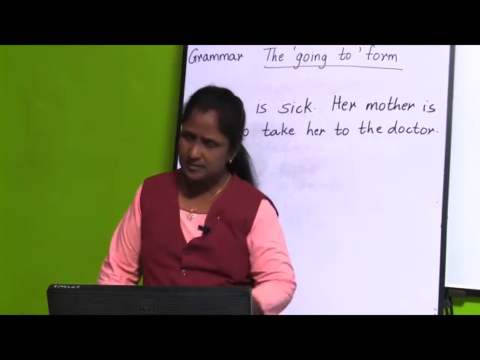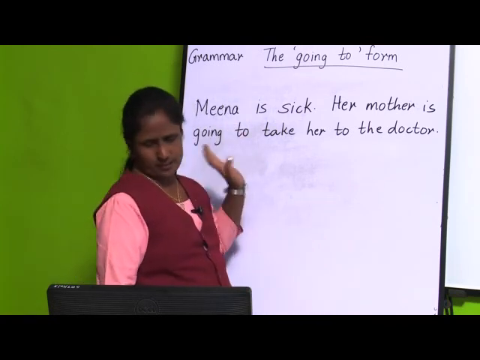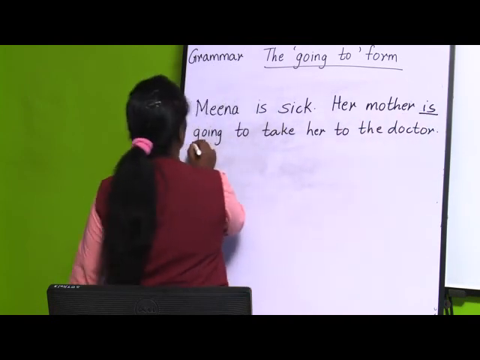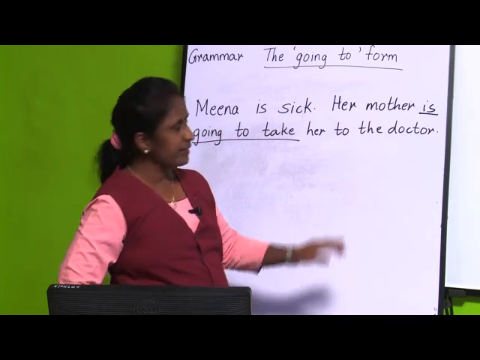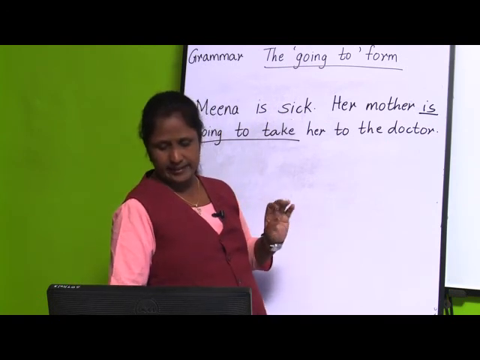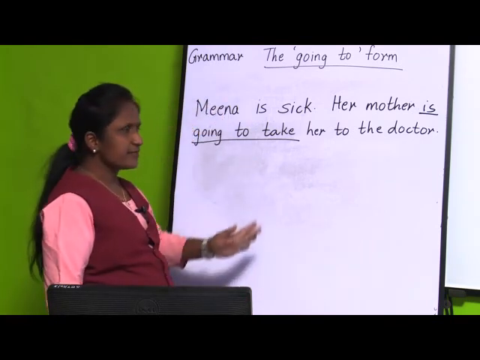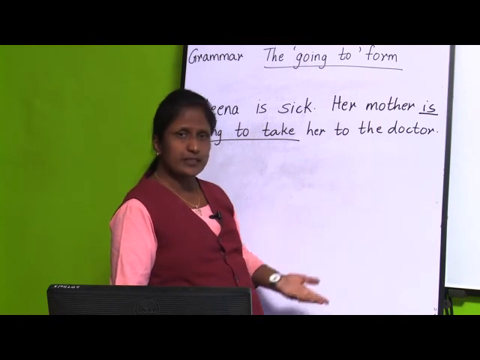See children, there are some indications. Since Meena is sick, now she is sick, so her mother is going to take her to the doctor. It clearly indicates that her mother will take her to the doctor very soon. Meena is sick, does her mother say that tomorrow I will take you to the doctor?